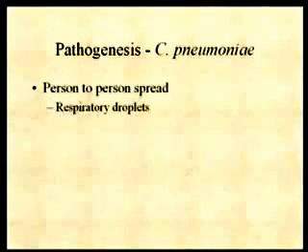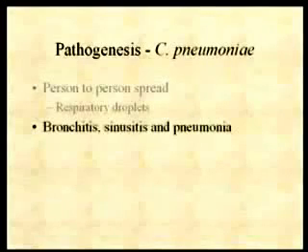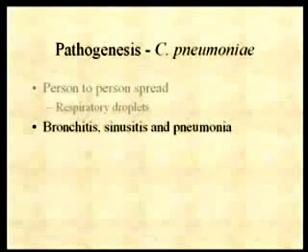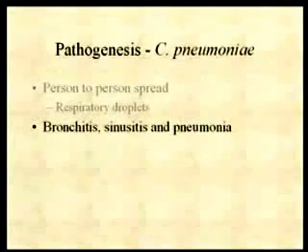So what is the pathogenesis of this disease? This one is spread person to person. Okay, so this is primarily person to person spread in respiratory droplets. And it causes a mild pneumonia, but primarily it causes a bronchitis and a sinusitis. And then in some cases, it can develop into a pneumonia.